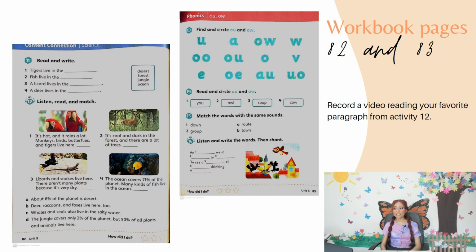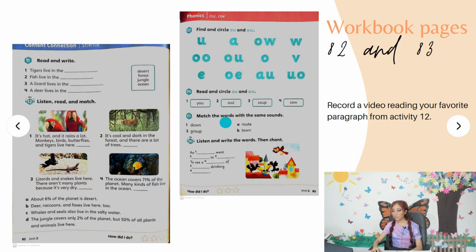Okay? So activity 13, find and circle OU and OW. Okay? And you have the letters in here. You just need to find them and circle them. Activity 14, read and circle OU and OW. Okay, U, all, soup, cow. Okay?